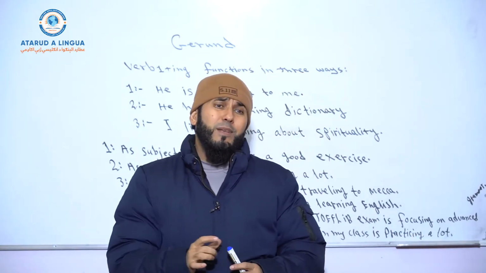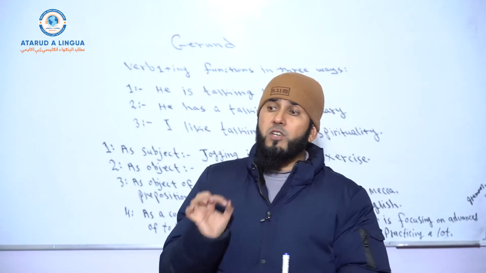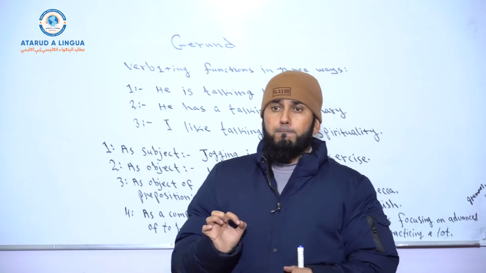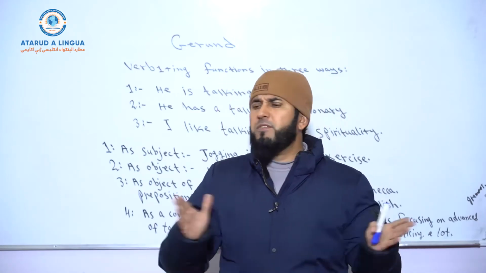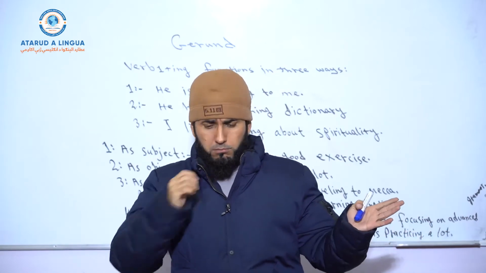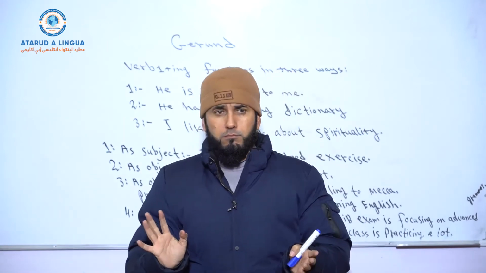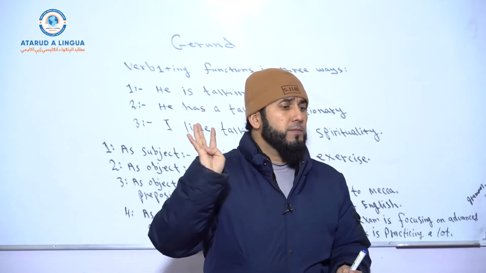Okay, finally, verb-ing can also function as a gerund. When it functions as a gerund, it's just a type of noun. It is a type of noun. So a gerund can function in 4 ways. In how many ways? 4.